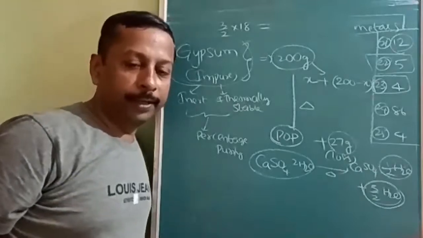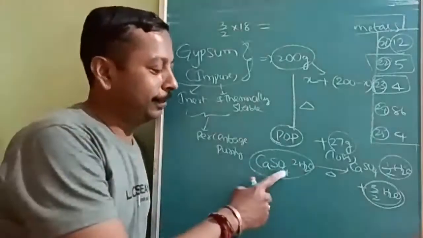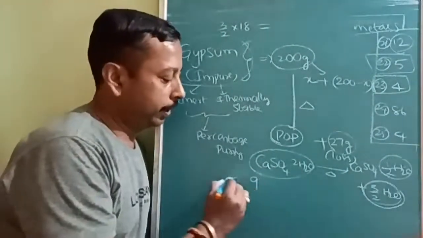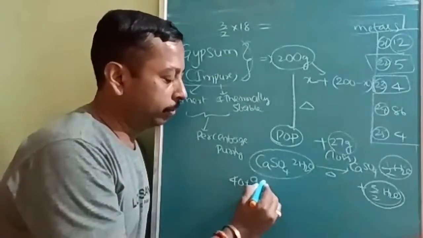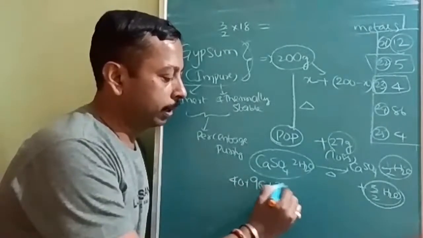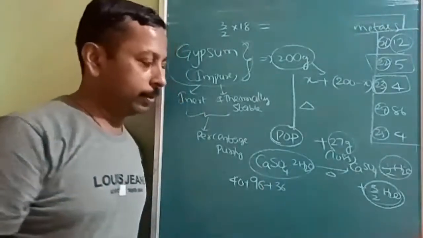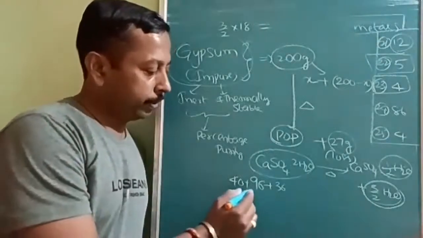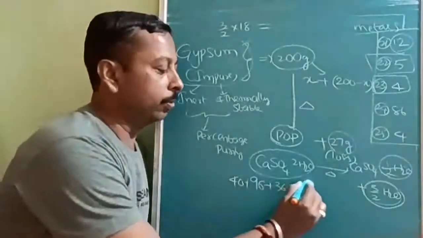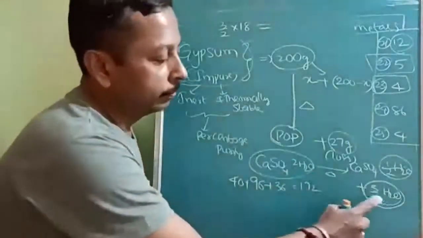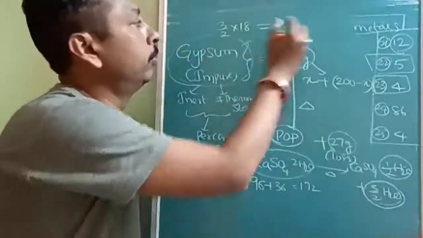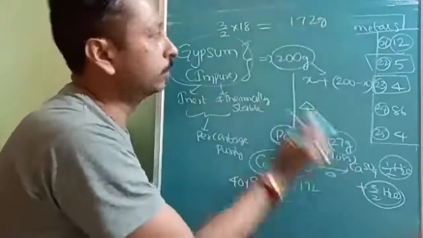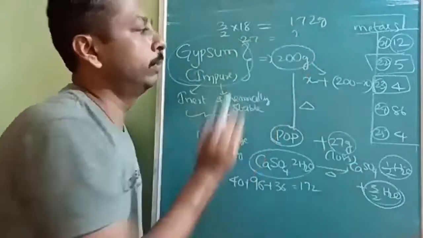Calcium is 40, SO4 is 96, plus 36, so 172. That means if 3 by 2 H2O comes out, the mass was 172 grams, but 27 came out.